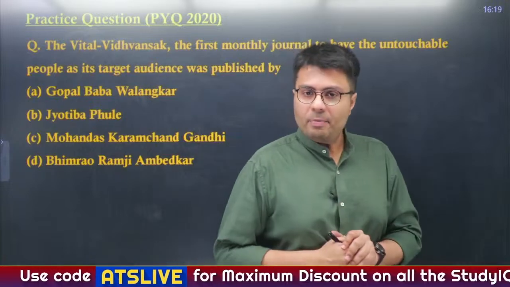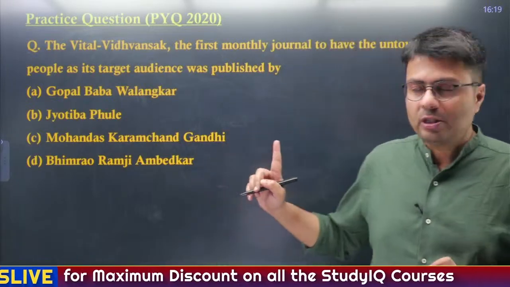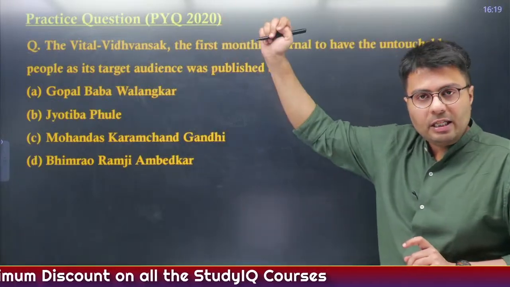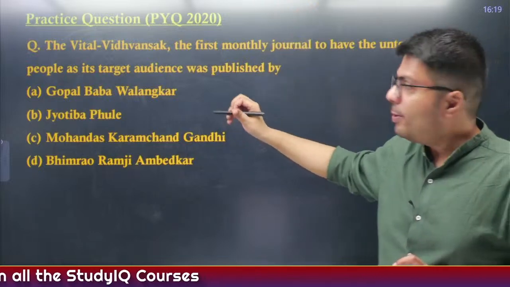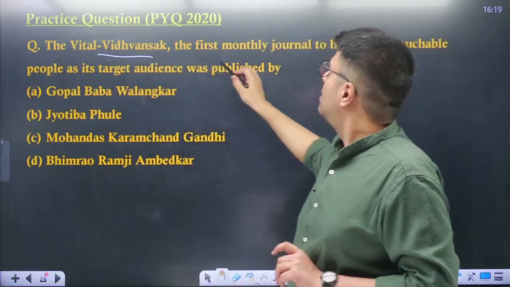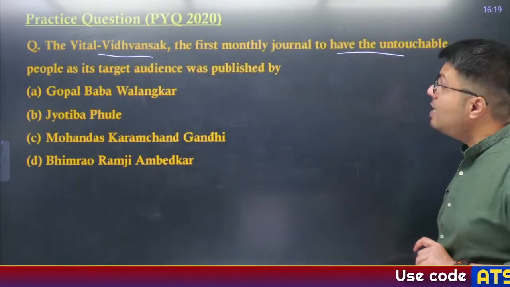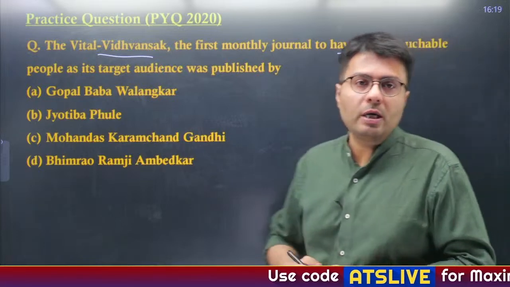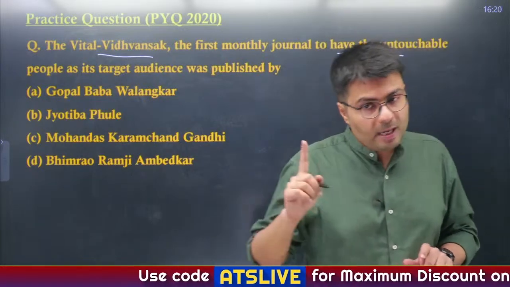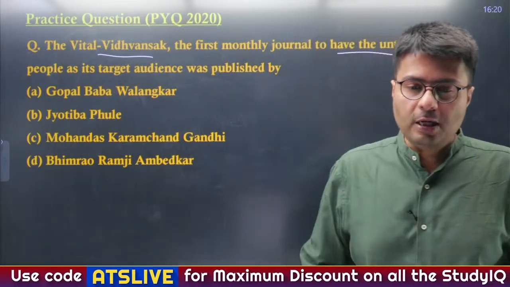Now, let's see if you are able to solve this question. This is the first question that we'll solve. This is actually a PYQ which appeared in 2020. Vittal Vidwansak, the first monthly journal to have untouchable people as its target audience, was published by whom? Please let me know the correct answer as soon as possible in the comment section.